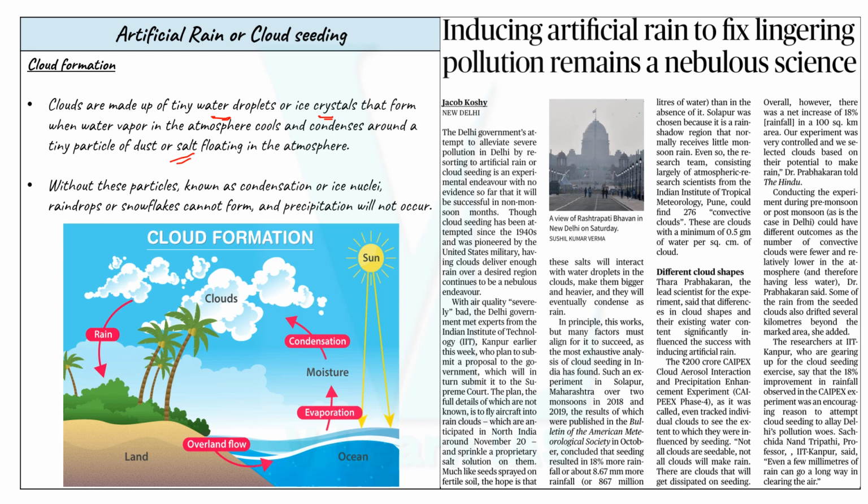Without these particles, known as condensation or ice nuclei, cloud precipitation will not occur. Due to these tiny water droplets or ice crystals, raindrops or snowflakes form, which is precipitation.